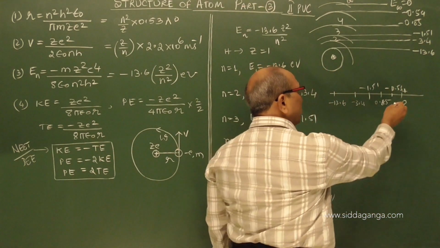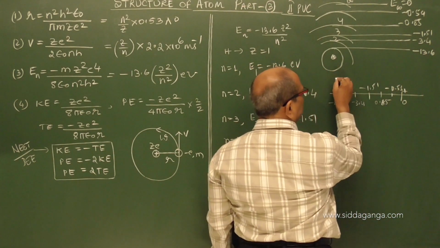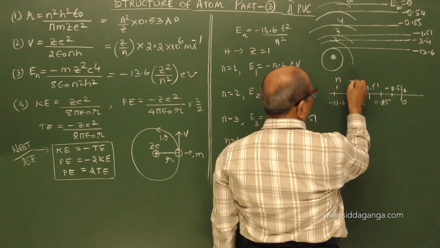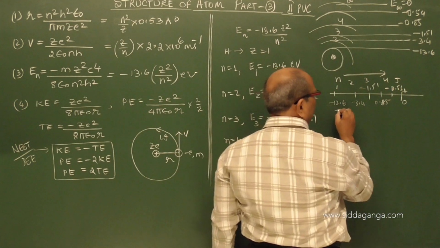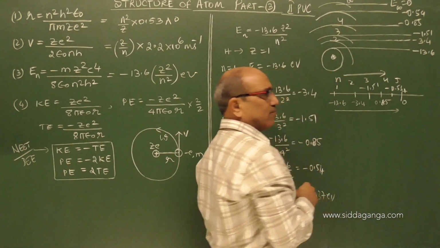Finally you will reach 0 as n is 1, 2, 3, 4, 5, we are increasing n. So we are reaching towards 0.